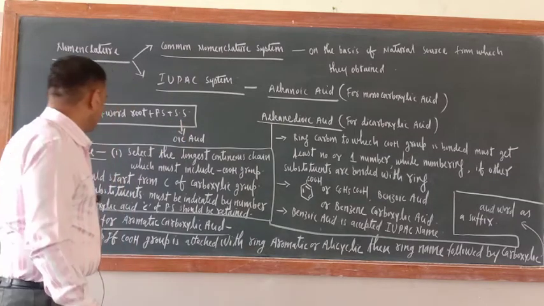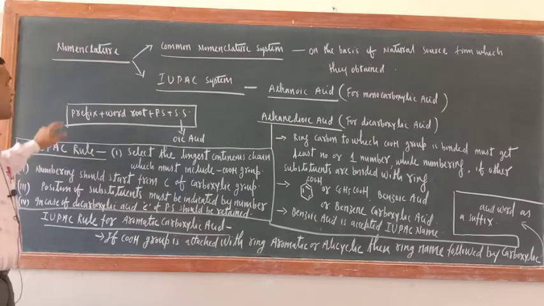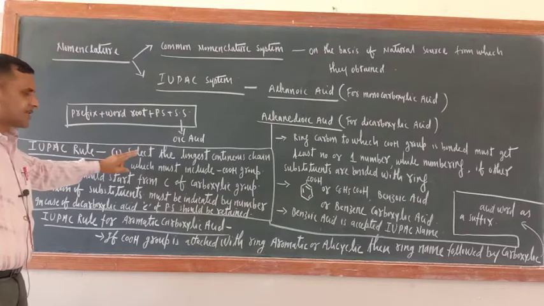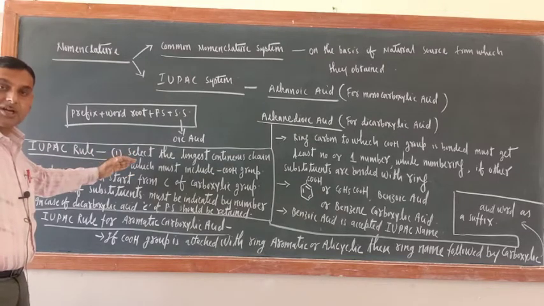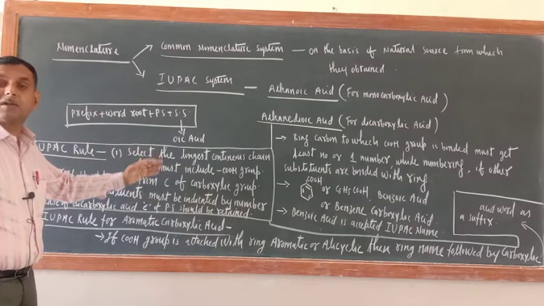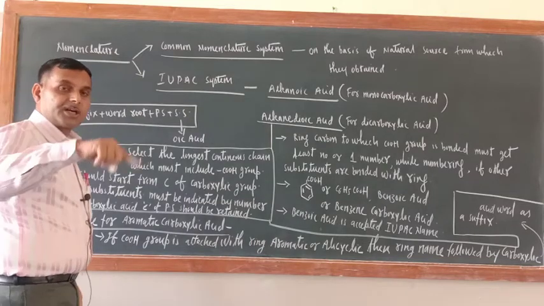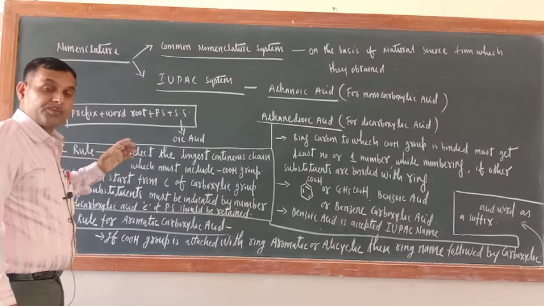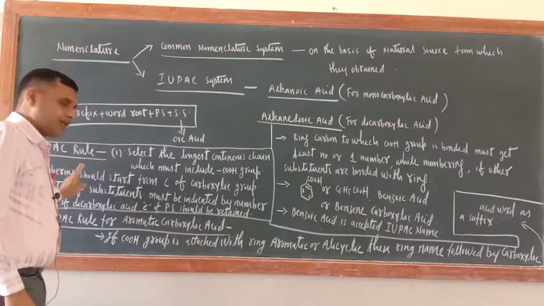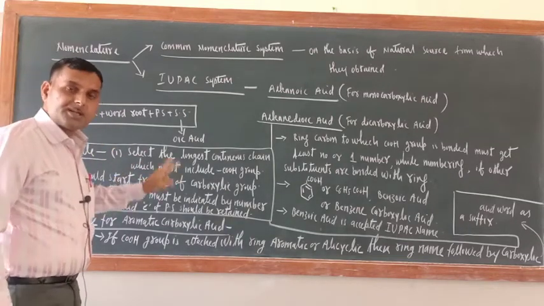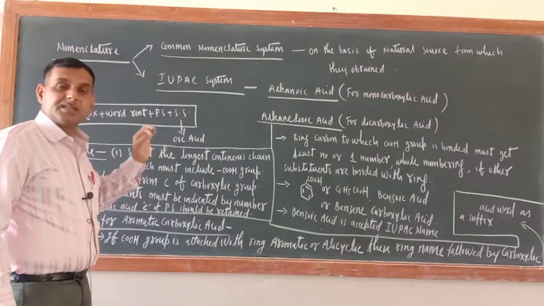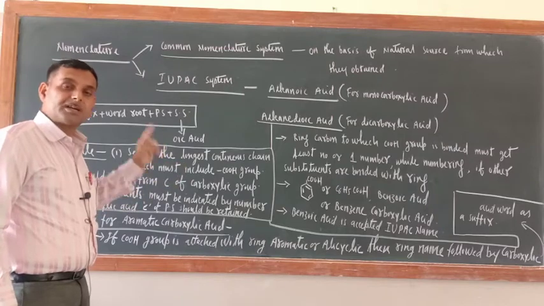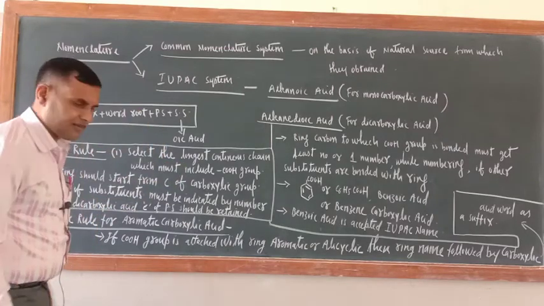Just see what the IUPAC rules are as far as the IUPAC nomenclature of carboxylic acid is concerned. First rule: select the longest continuous chain which must contain the COOH group. Means the COOH group must be included in the longest continuous chain. Now numbering should start from the COOH carbon only, means the carbon of the COOH group must get the least number, number 1, the first carbon atom.